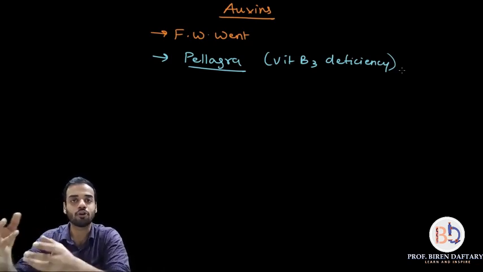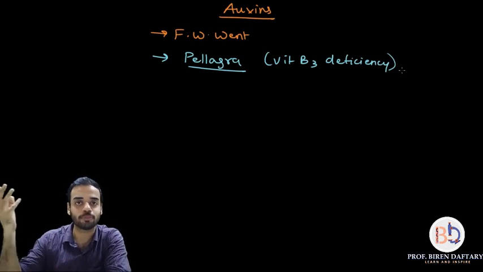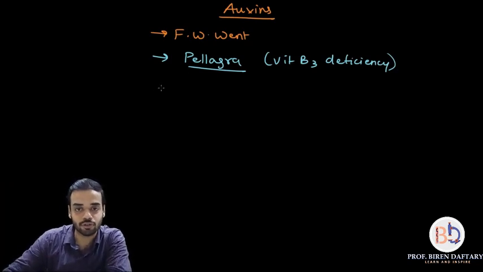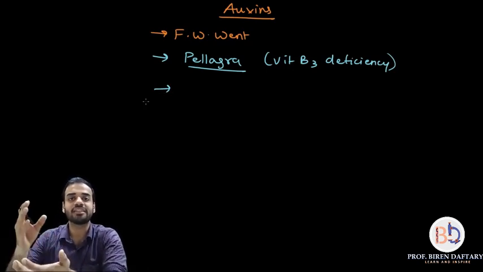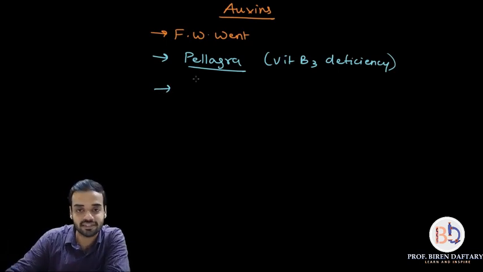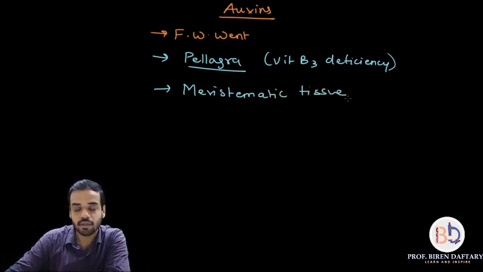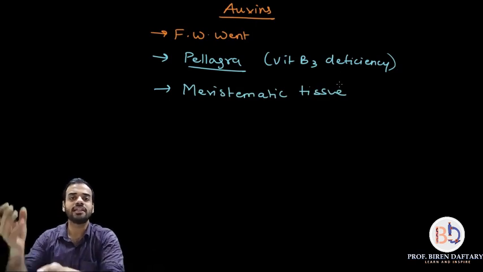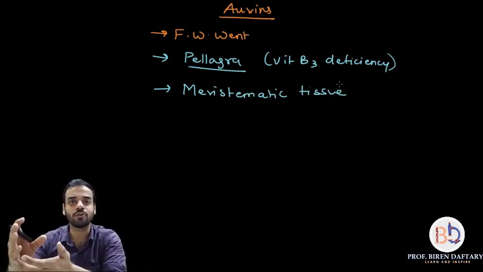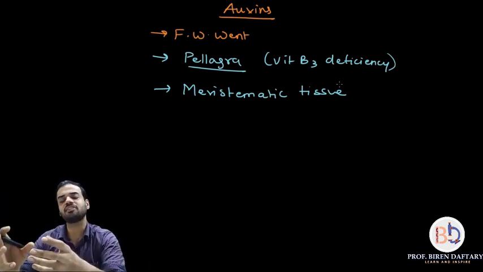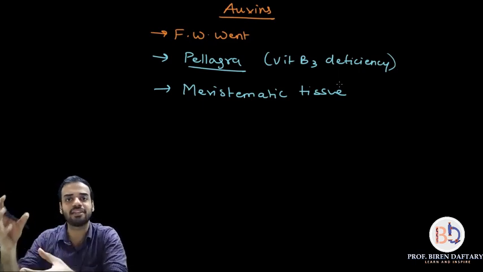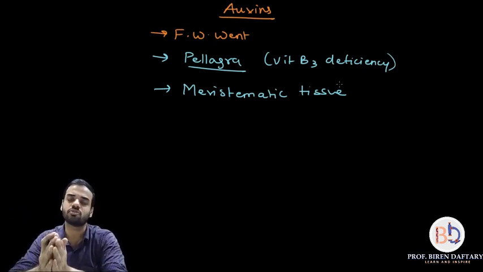However, later on, since auxins are plant hormones, they were also discovered in plants. And where were they discovered inside the plants? They were present in the meristematic tissue. So I will write it down over here. Now, what is meristematic tissue? In our last lecture we studied the parts of the root. In that there was a region called the meristematic region, which has meristematic tissue or meristematic cells. These are continuously dividing cells, so it is a growing region.